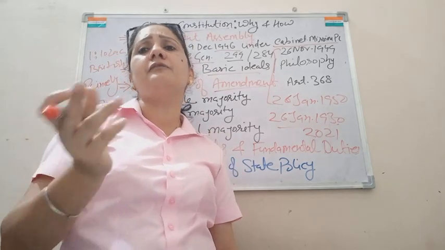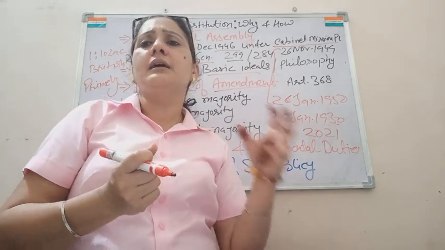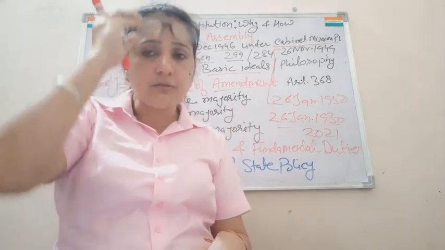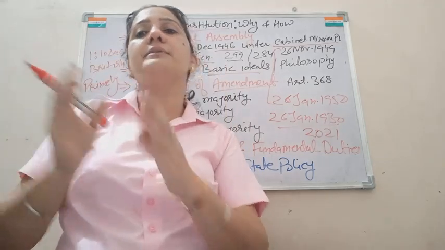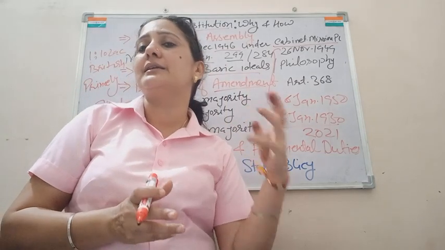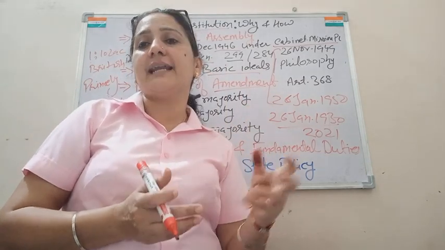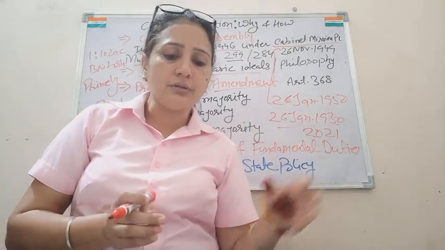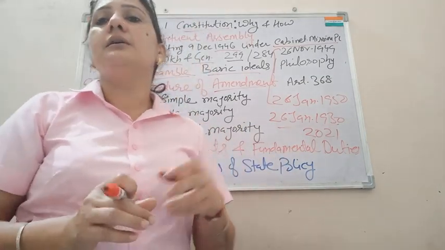Next, the aim of fundamental rights is political democracy, but the aim of directive principles is economic democracy. So we have various types of democracy, economic democracy and political democracy. Fundamental rights come under political democracy, and directive principles come under economic democracy. So this is all about the chapter.